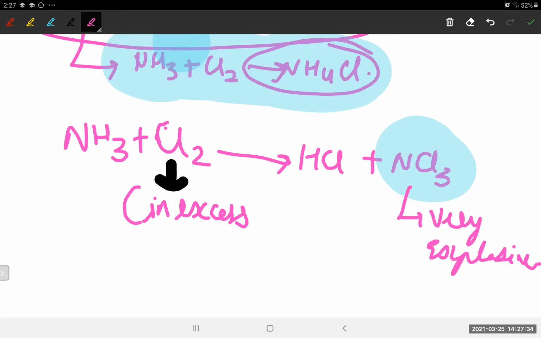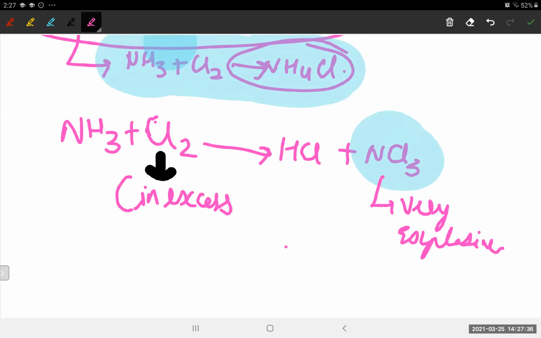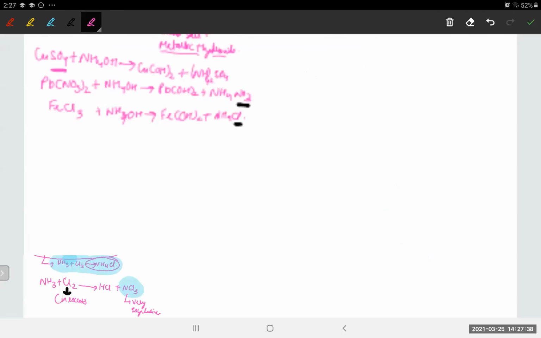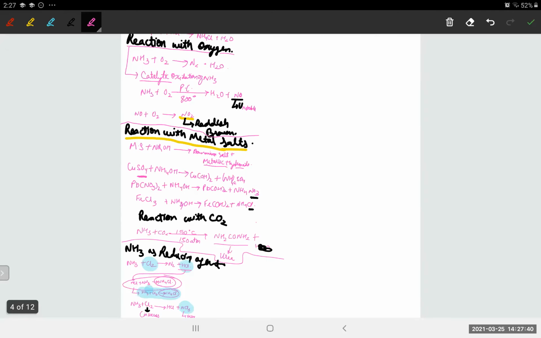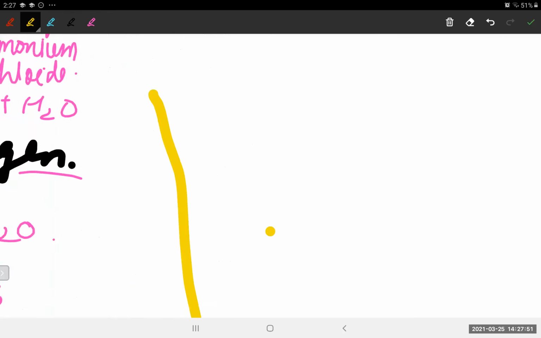Understood? Let's see the reaction with metallic oxides. Just now, as a reducing agent, we saw the reaction with chlorine. Let's take a metallic oxide like PbO plus NH3. PbO is a metallic oxide, isn't it?